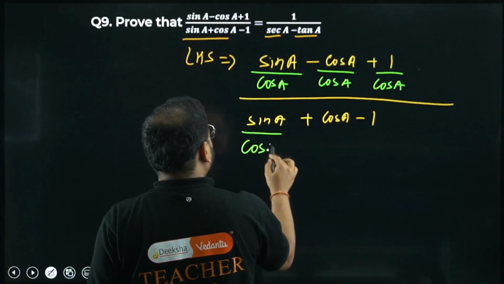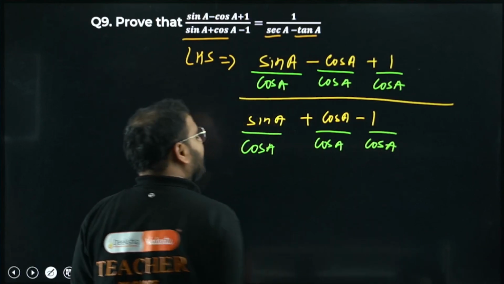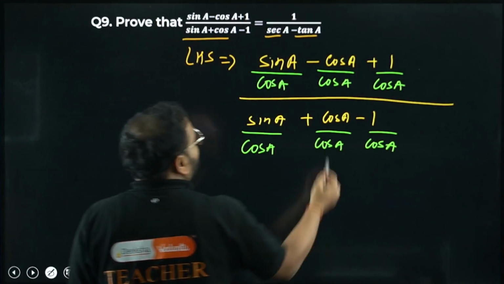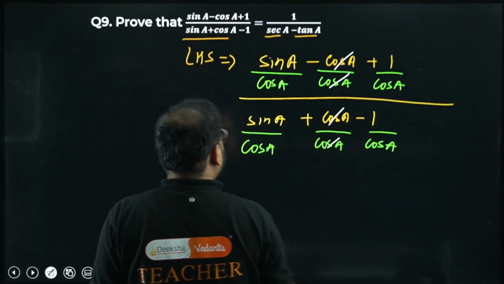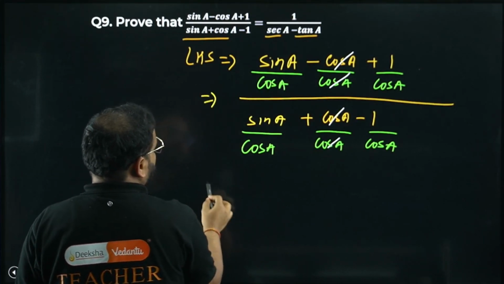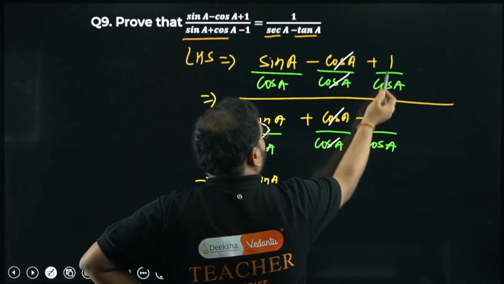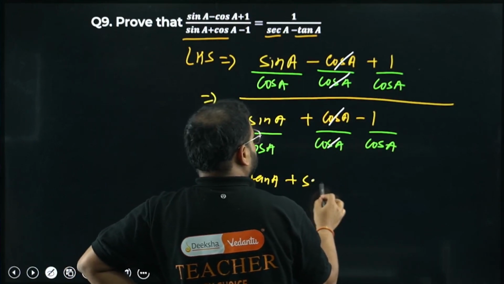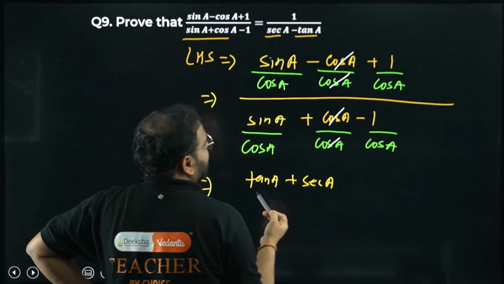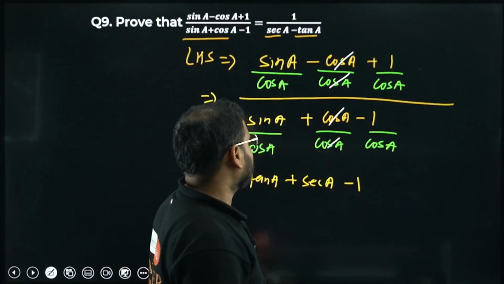Yes, sir. So cos A, and cos A. You can divide both numerator and denominator by the same number. It will not change anything. Now check out. Cos cancelled, cos cancelled. Okay. Now what I have, numerator, please check. This is one step. Sin by cos, sir, is tan A. 1 by cos is, sir, sec A. Please check, bacha. 1 by cos, this part is plus sec A, and this will become what, bacha? Minus 1. Cos by cos is 1, na? So minus 1. That's my numerator.